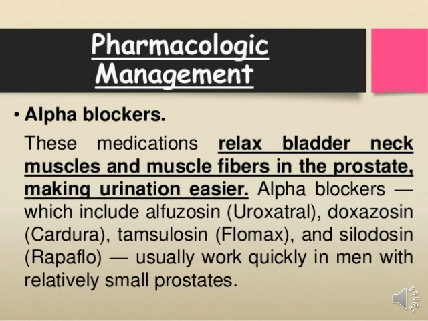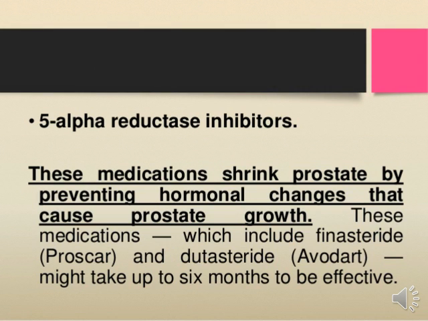So it is also very useful medication. Okay students, now we will see the next medication, 5-alpha reductase inhibitor. This medication shrinks the prostate by preventing hormonal changes that cause prostate growth, and this medication, which includes finasteride and dutasteride, might take up to 6 months to be effective. So it is also a very important kind of medicine for the BPH condition.